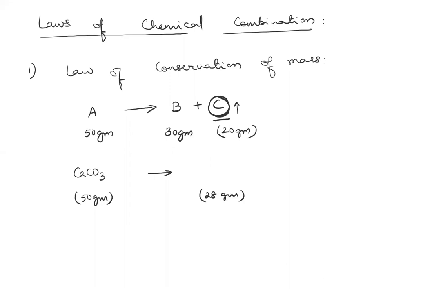So clearly, I don't know what the residue is. Let's say you don't know the reaction. Of course, you guys know the reaction, but let's say you don't know the reaction. So even if you don't know the reaction, I know that 50 grams is leaving a residue of 28 grams, which implies there is definitely a gas involved. And the weight of the gas has to be the remaining 22 grams. So you don't know what the gas is. You don't know the stoichiometry of the reaction. And still you are able to find out what the weight of the gas is.